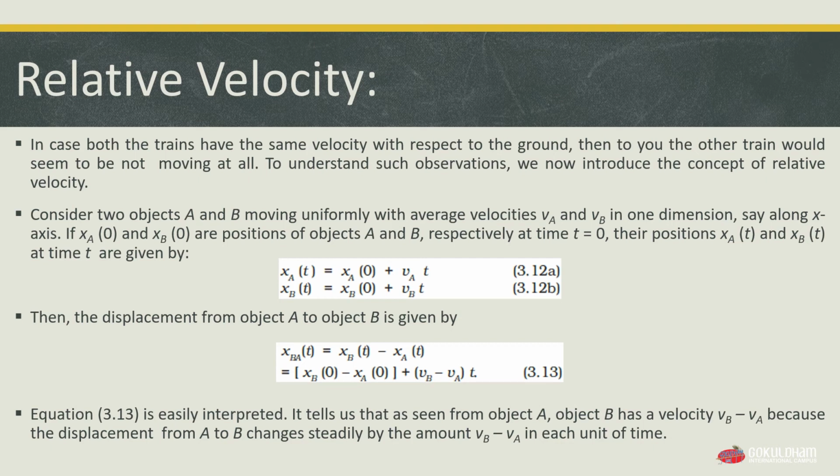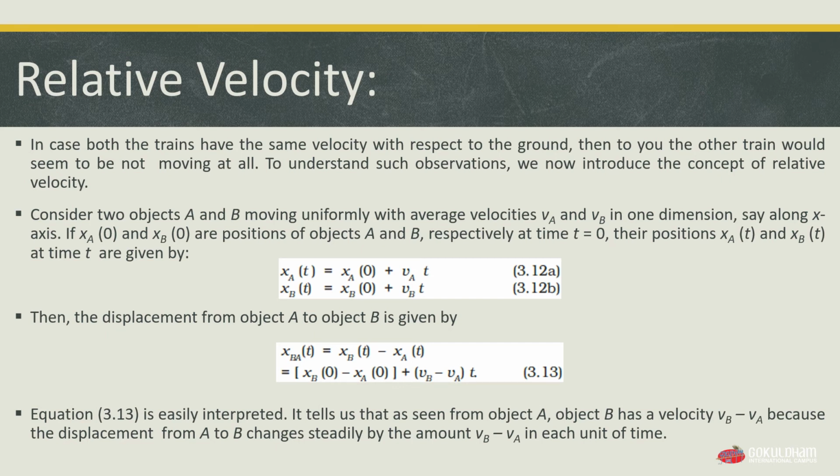If xA of 0 and xB of 0 are the positions of objects A and B respectively at time t equals 0, then their positions at time t are given by xA of t equals xA of 0 plus average velocity of object A multiplied by t, which is our equation 3.12a, and xB of t equals xB of 0 plus average velocity of object B multiplied by t, which is our equation 3.12b.